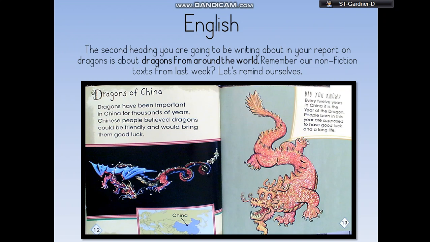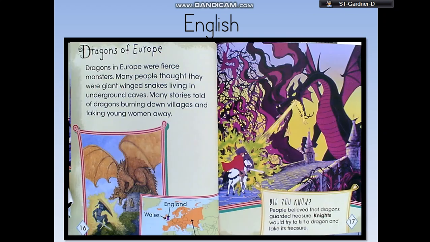Dragons of China. Dragons have been important in China for thousands of years. Chinese people believed dragons could be friendly and would bring them good luck. Did you know that every 12 years in China it is the year of the dragon? People born in this year are supposed to have good luck and a long life. That's a key fact. That's our key information, our key text that we're looking at and gaining our knowledge from.